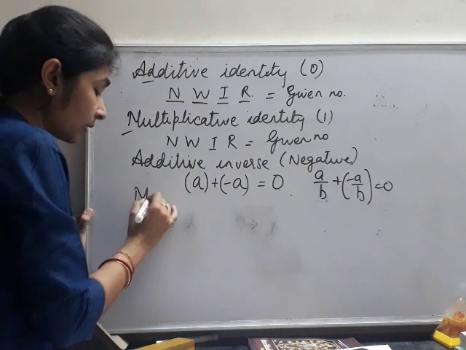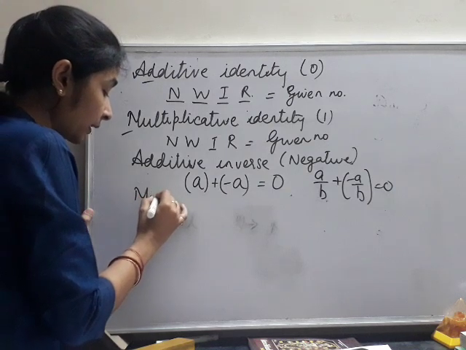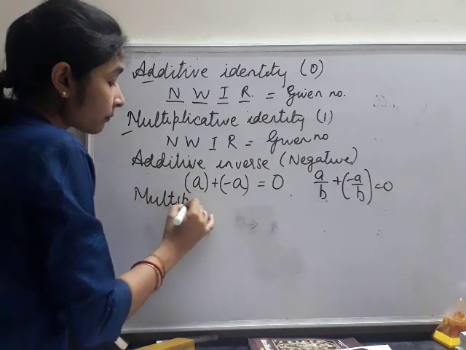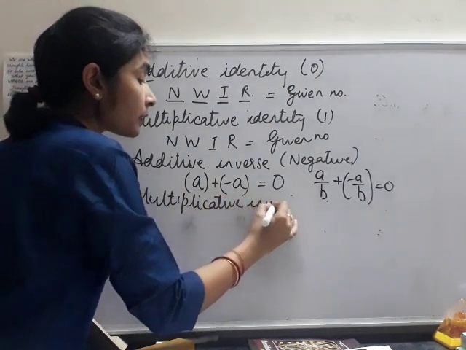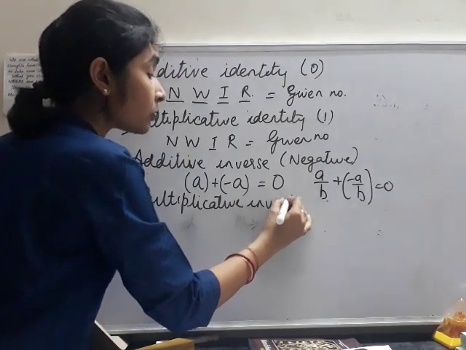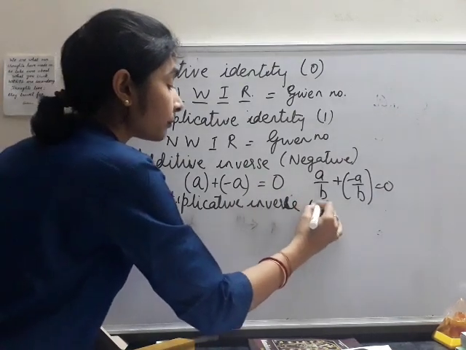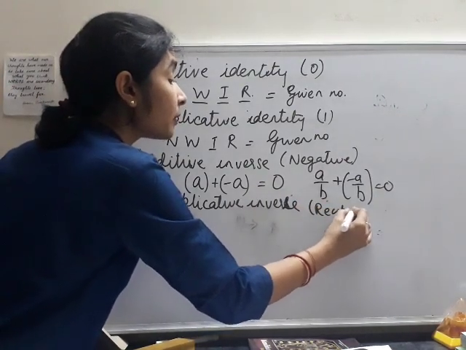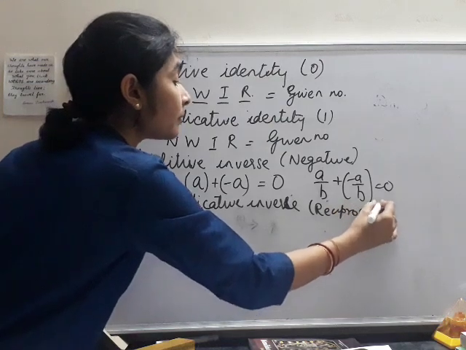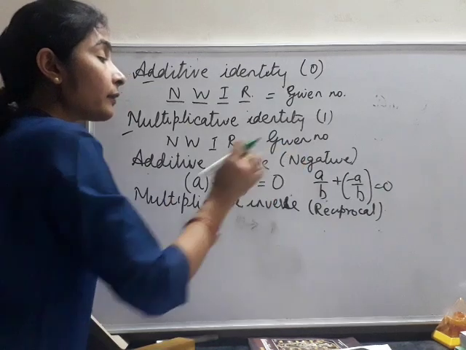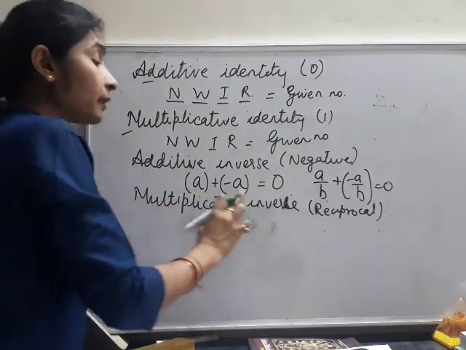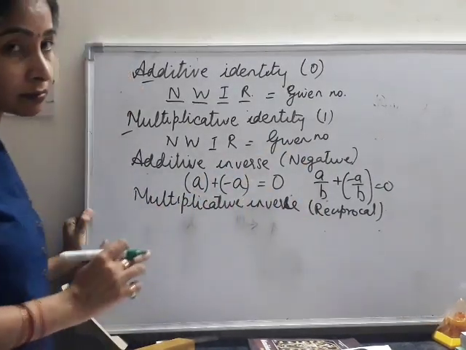Similarly, we have the multiplicative inverse, which is also called the reciprocal. Always remember that inverse and reciprocal have similar meanings, but the other word for additive inverse is negative, and the other word for multiplicative inverse is reciprocal.